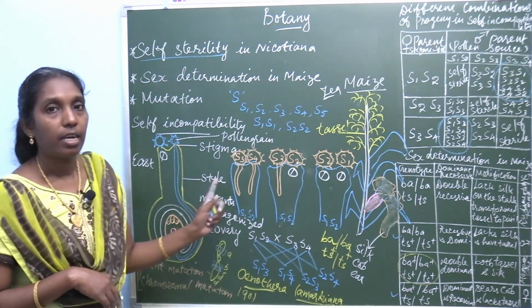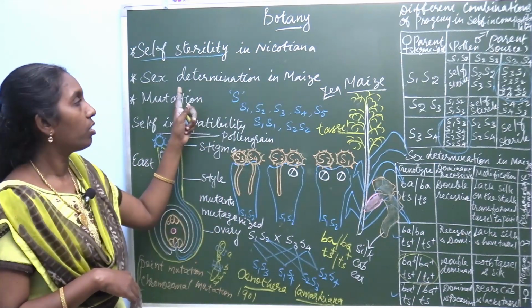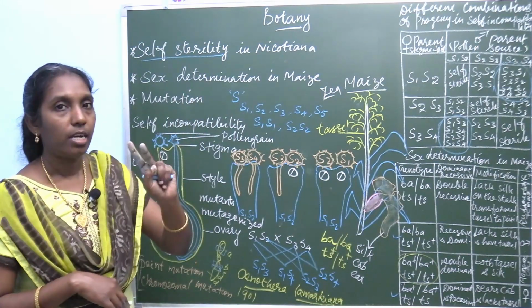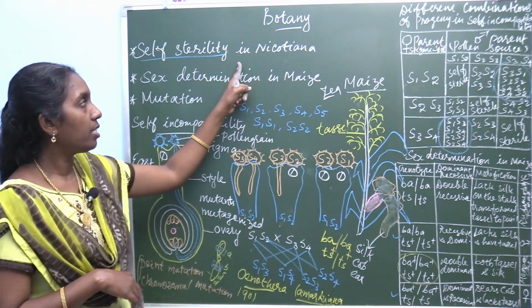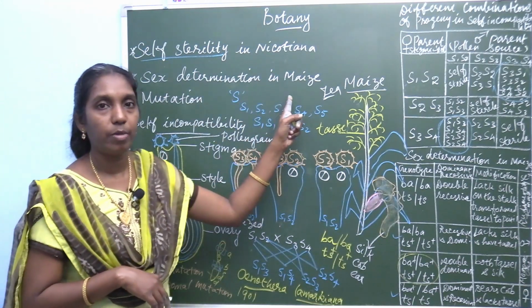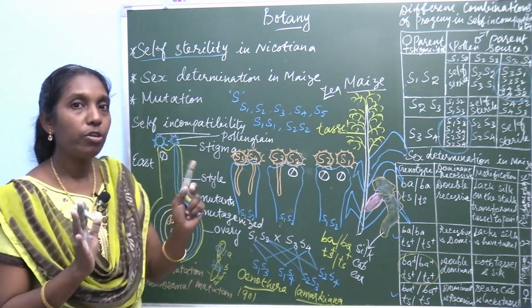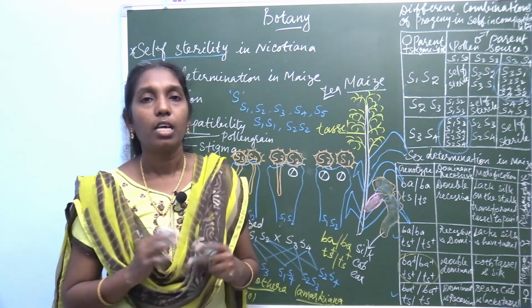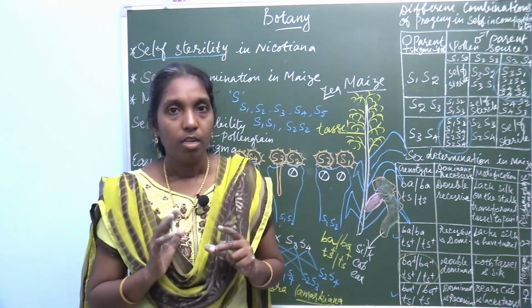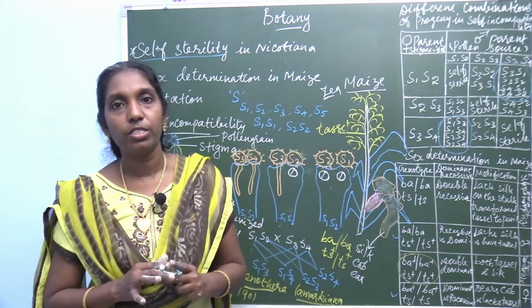So, once again, recall what you learned today. Only three topics: self-sterility in Nicotiana, sex determination in maize, and mutation, just the introduction. Next class you are going to learn the types of mutation in detail.